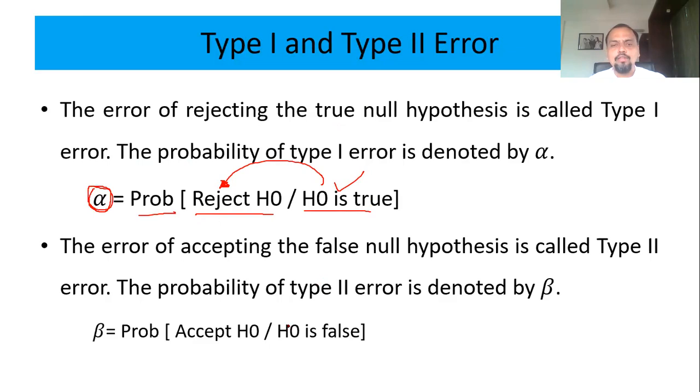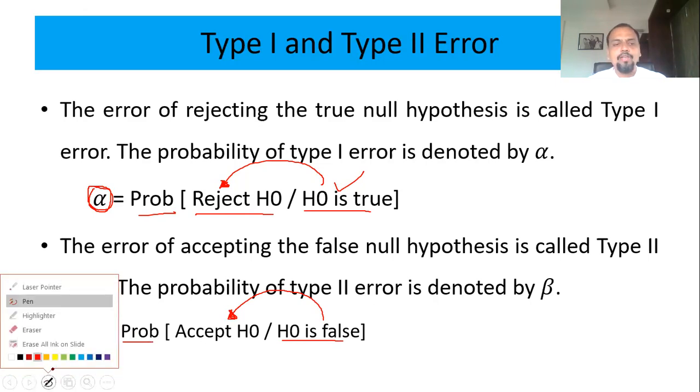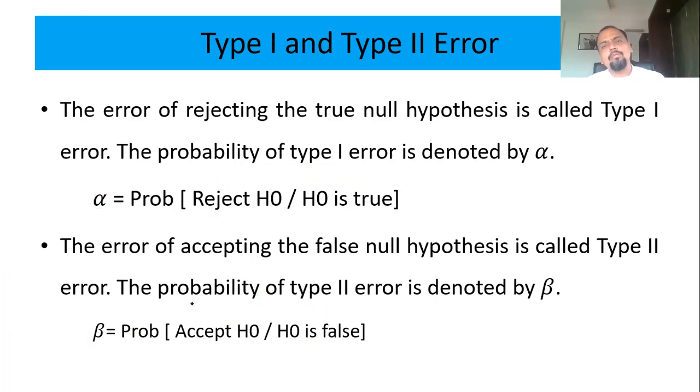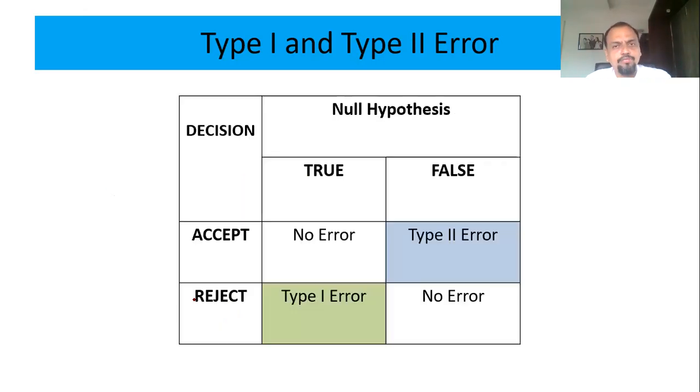What is type 2 error? Your assumption was wrong, but because of the procedure, it got accepted. That probability is called type 2 error. Okay, so type 1 and type 2 are the errors that you come across while testing your hypothesis. Even in your clinical trials, even in your medical reports, that can be type 1 and type 2 error.